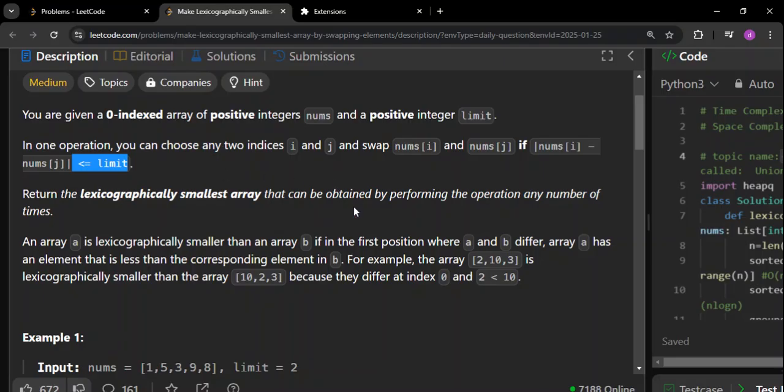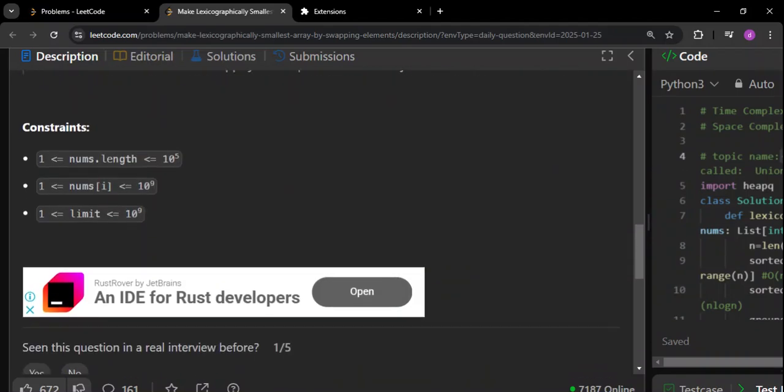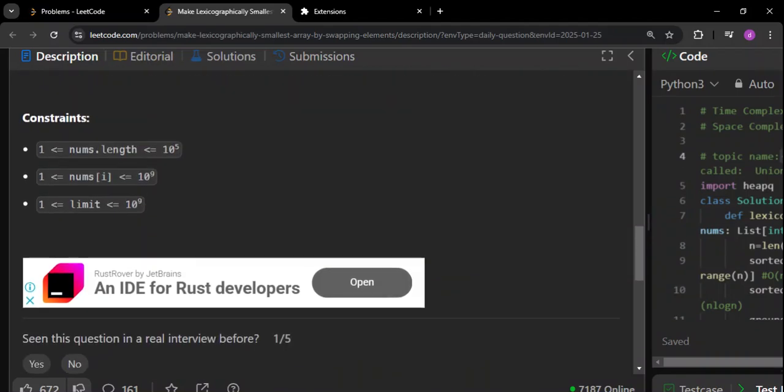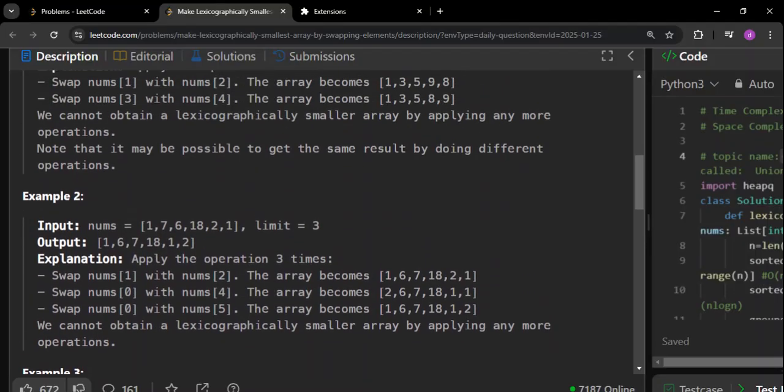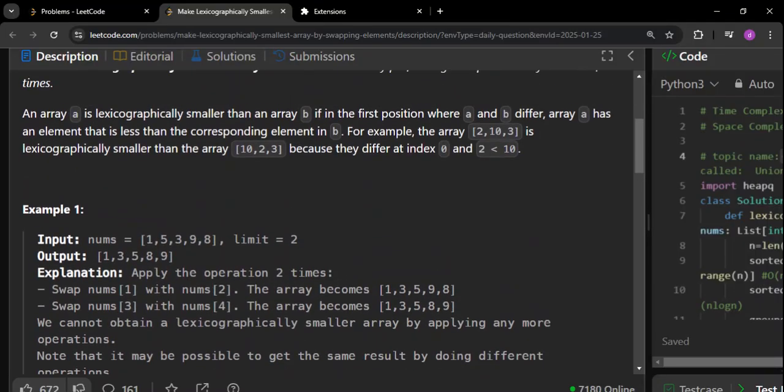So the first thing that can come to your mind is bubble sort, because it's almost the same as what we are doing. But see the constraints here, bubble sort will take around n square time, right? We have a very long input, so we cannot afford O(n square) solutions. That's the first thing. Second thing, if you remember bubble sort, we are only comparing and swapping adjacent values.